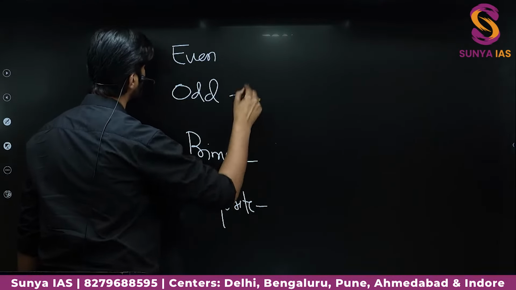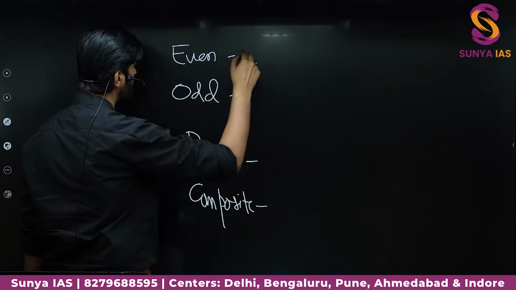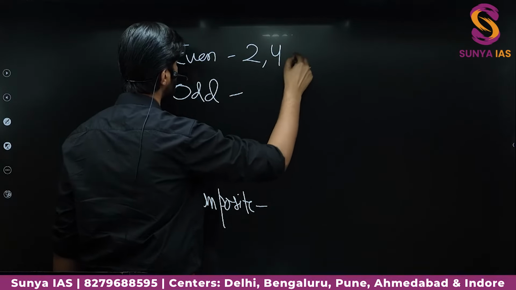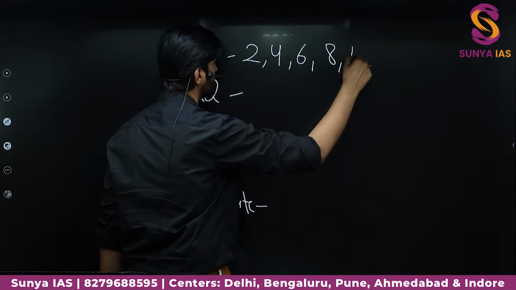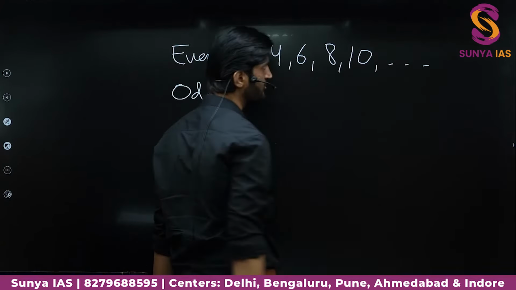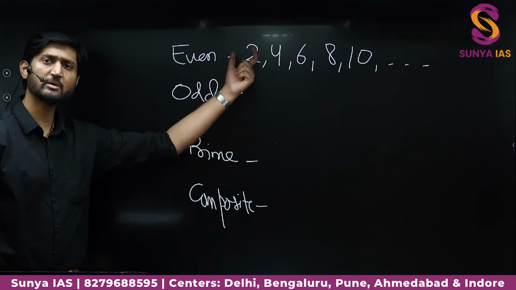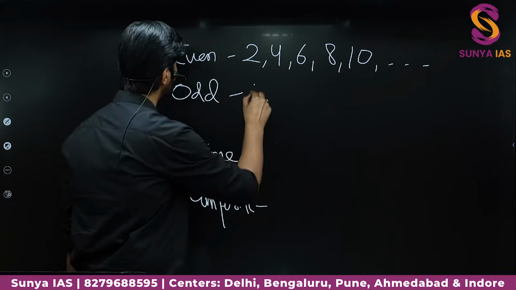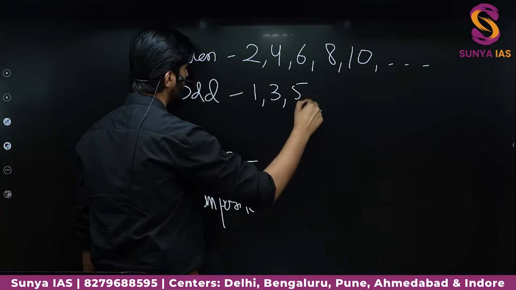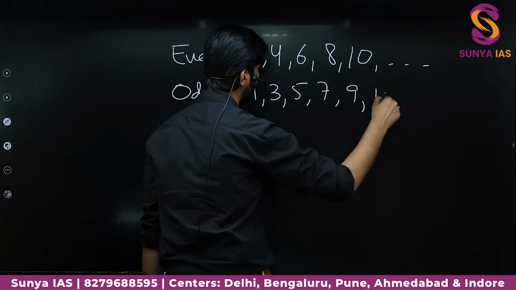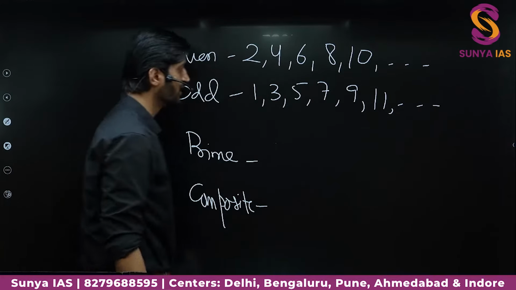So if we talk about even numbers, they are nothing but the multiples of 2. We have 2, 4, 6, 8, 10. All of these numbers will be even numbers. And so the remaining numbers are going to be odd numbers. We have 1, 3, 5, 7, 9, 11, and so on will be the odd numbers.